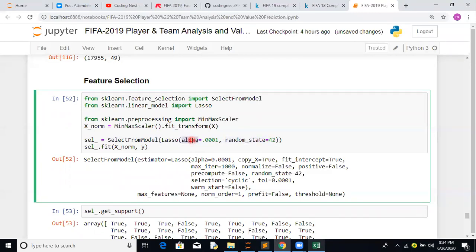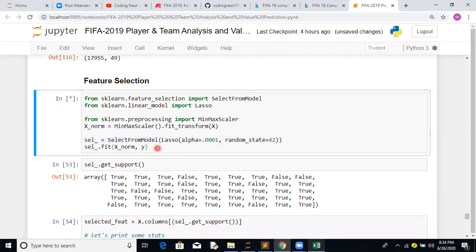Alpha is a hyperparameter. Basically, it will try to bring the model to be more stabilized. Later on we normally tune this hyperparameter. Currently I've tried just an arbitrary value. So here we're trying to fit this particular model.